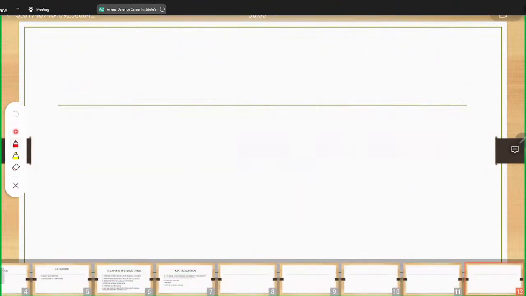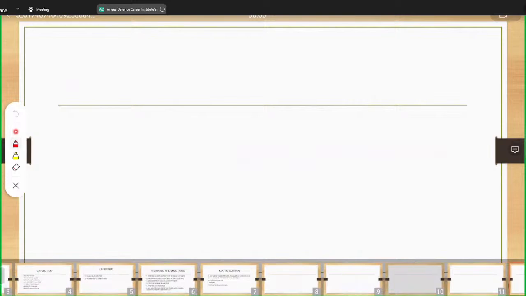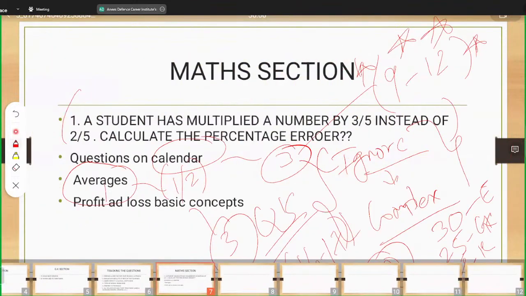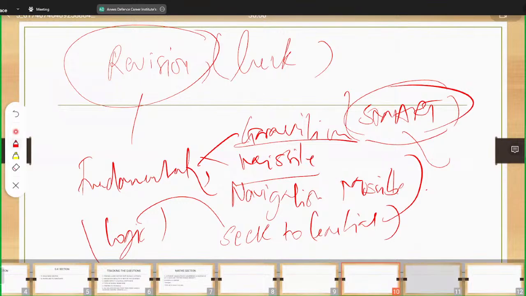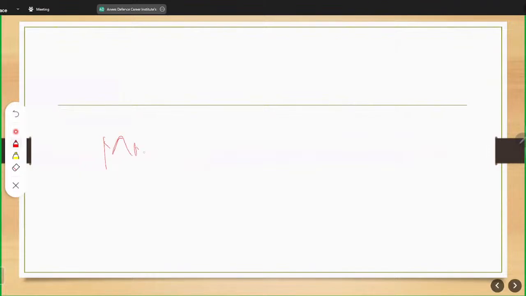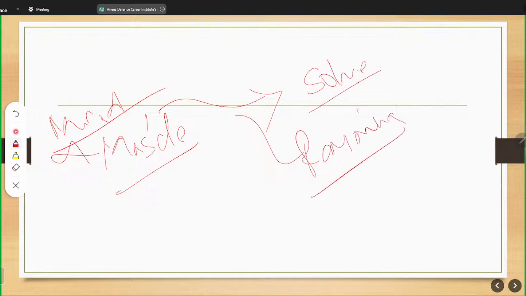So in GK, focus on those things which are very important, and for the rest, focus more on reasoning and math. GK is all about luck and your revision, but maths and reasoning is all about mind and muscle memory. If you have practiced 100 questions of maths, it is very easy for you to solve maths. And similarly on reasoning, with every question comes your own logic.